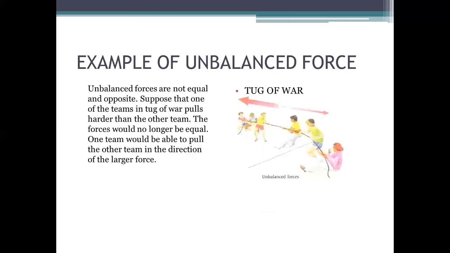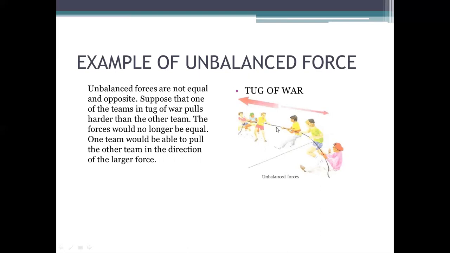Some examples of unbalanced force are tug of war. Unbalanced forces are not equal and opposite. Suppose that one of the teams in tug of war pulls harder than the other team. There are two teams. If one team pulls harder than the other team, then the forces would no longer be equal. One team would be able to pull the other team in the direction of the larger force.